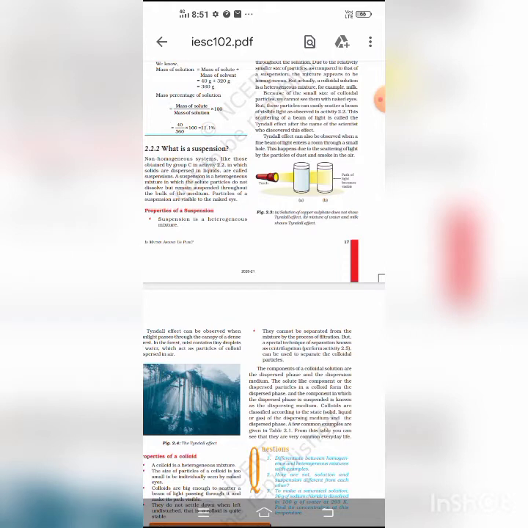Clear? And the substances cannot be recovered or reversed by simple physical or chemical methods. So we do not get back the original substance by any kind of physical or chemical methods. Clear?